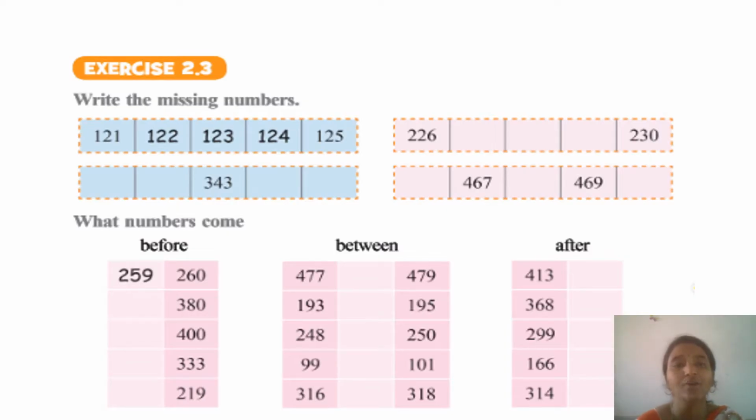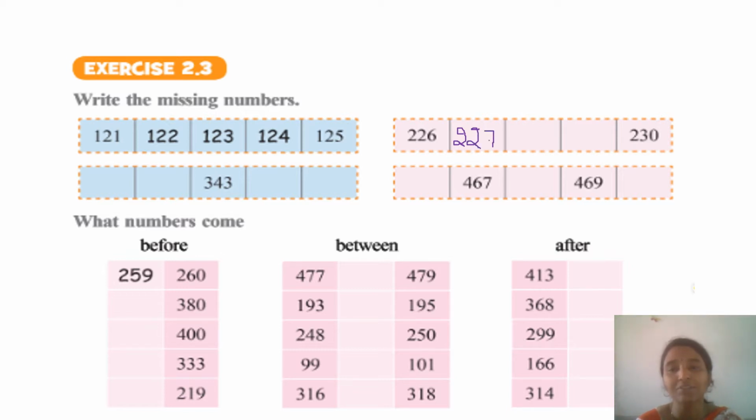As we have completed writing numbers up to 500, I think you can do this exercise 2.3 by yourself. Let me give you some examples, and the remaining sums you have to do for yourself. Write the missing numbers. One is already written for you: 121, 122, 123, 124 and 125. See the next one, 226. After 226, what will come? 227. Right?